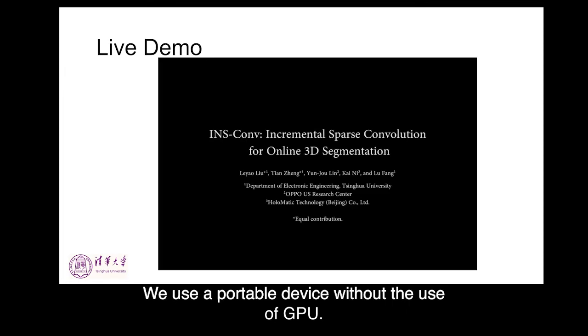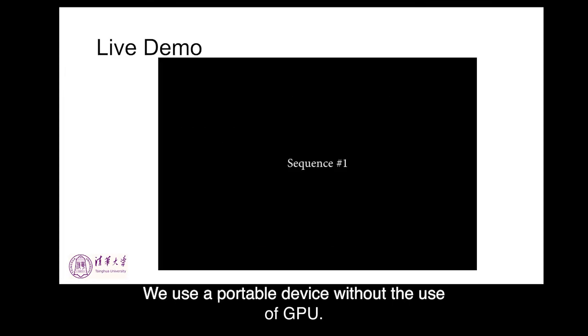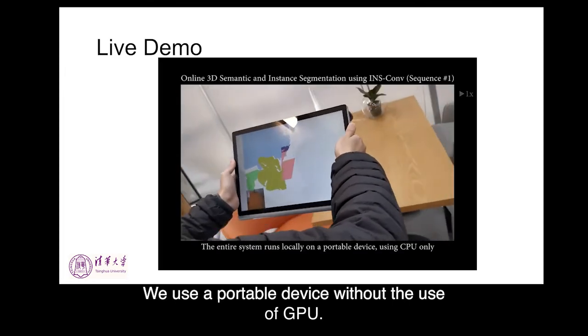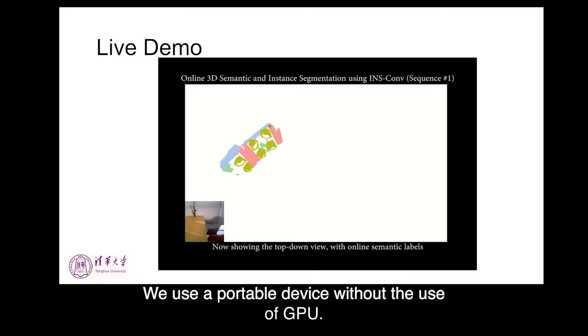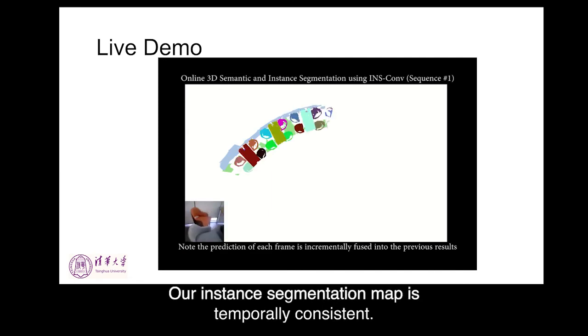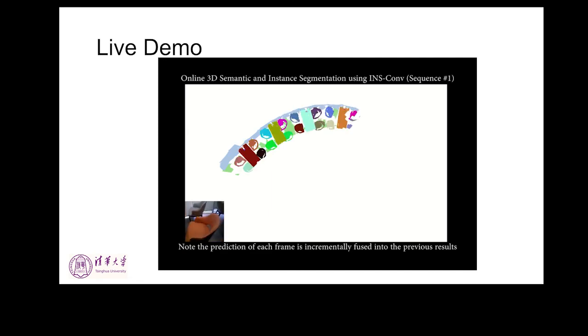Here is a demo of our system. We use a portable device without the use of GPU. Our instance segmentation map is temporally consistent.